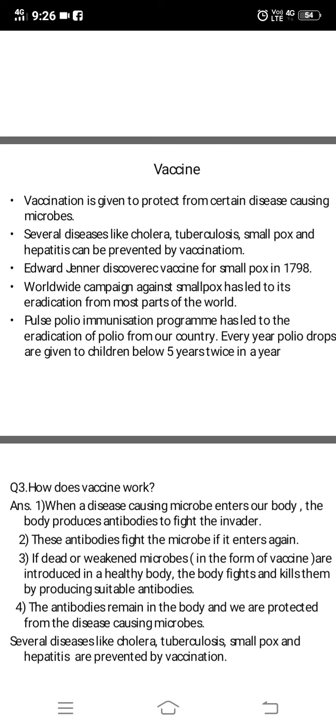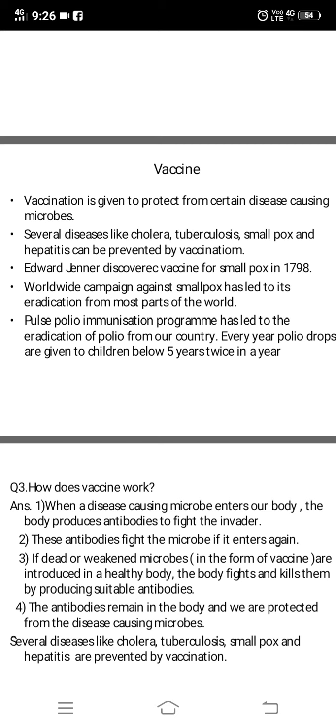Polio drops are given to children below 5 years, two times every year. This is given to children before 5 years, and that is free of cost. In many parts of India, earlier there were children who were born with this disease, polio, because their hands or legs may not be developed. These are the symptoms of polio.